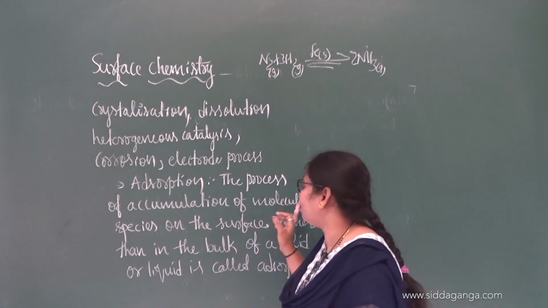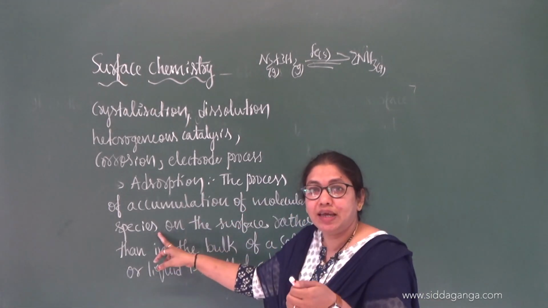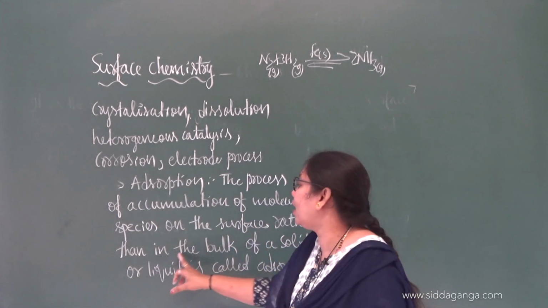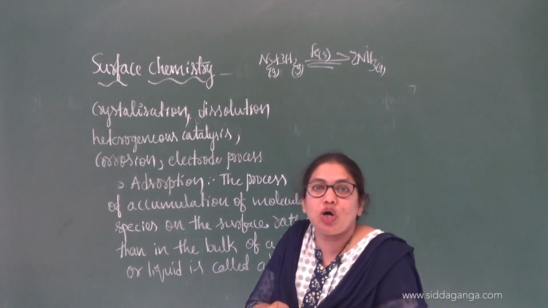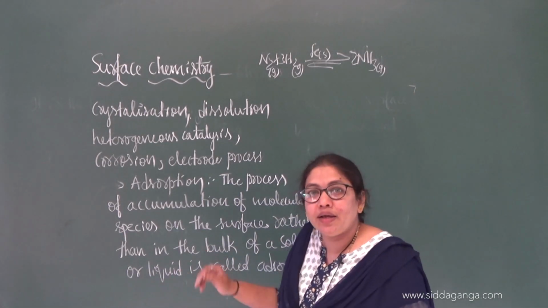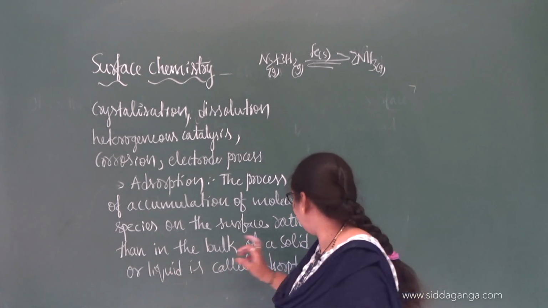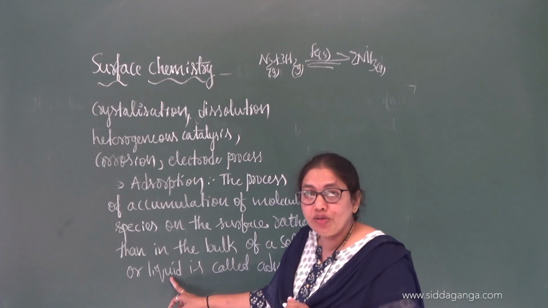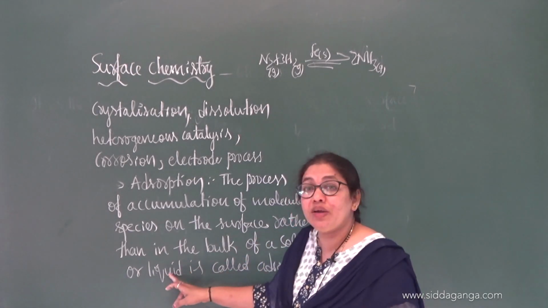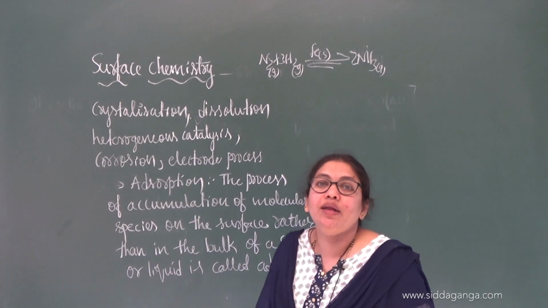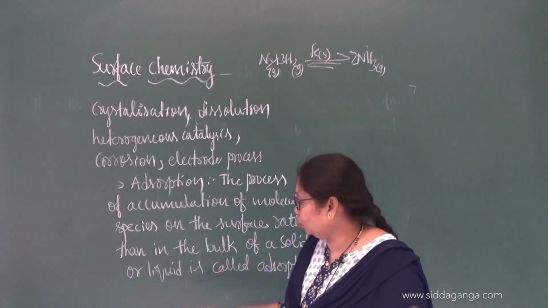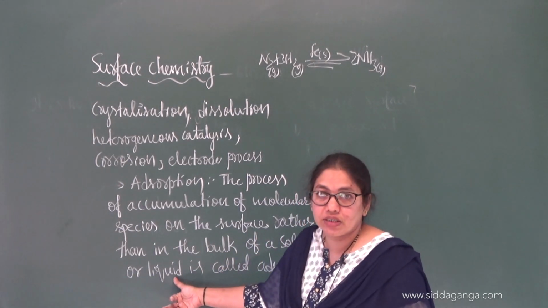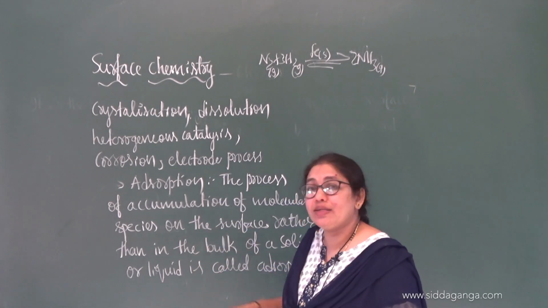So what is that? The process of accumulation of molecular species. What are the molecular species here? Ink, on the surface of the chalk piece, rather than in the bulk. What is the meaning of bulk? Inside the chalk there is no ink. That may be on the surface of a solid or on the surface of a liquid. I already told in the beginning, we are going to see the interface only of a solid or a liquid, not in case of the gas, right? So the surface may be either of solid or of liquid. That is called as adsorption.